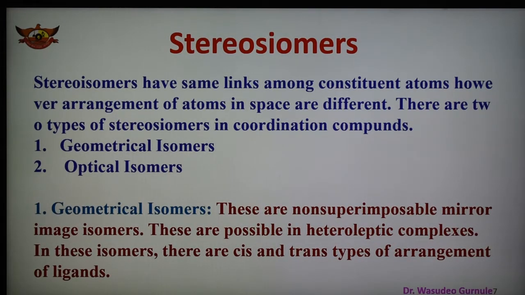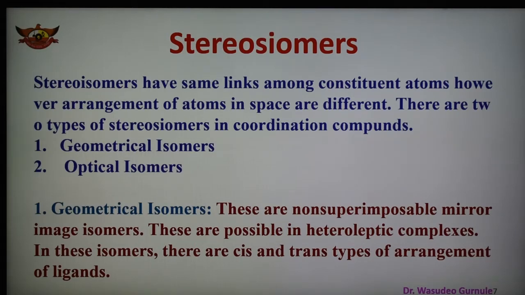So stereoisomers are of two types: geometrical isomers and optical isomers. Geometrical isomerism arises in coordination compounds due to differences in the geometrical arrangement of the ligands around the central metal ion.